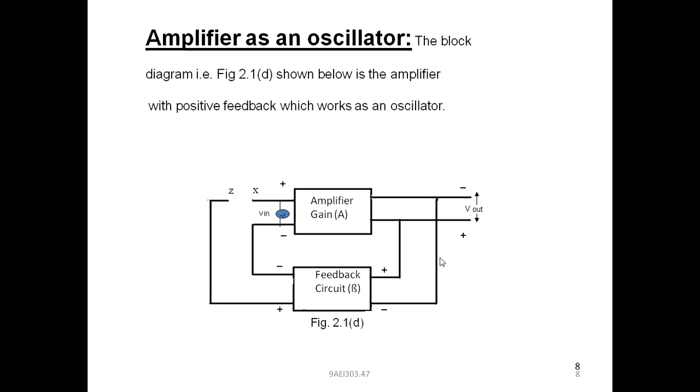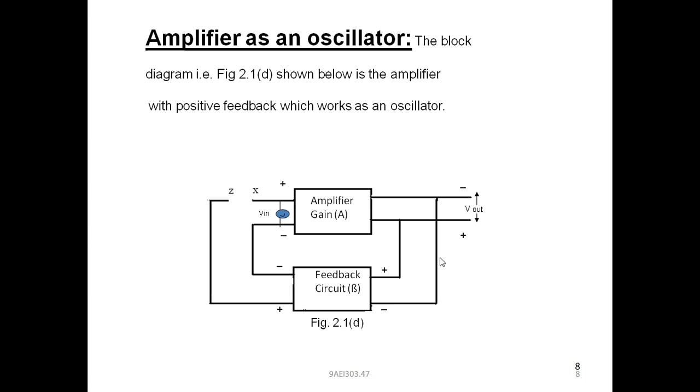In this diagram, the amplifier block and feedback circuit block are connected like this. The output terminals of the amplifier feed back to the feedback circuit, which has gain beta. So the output voltage is given to the feedback circuit as an input.